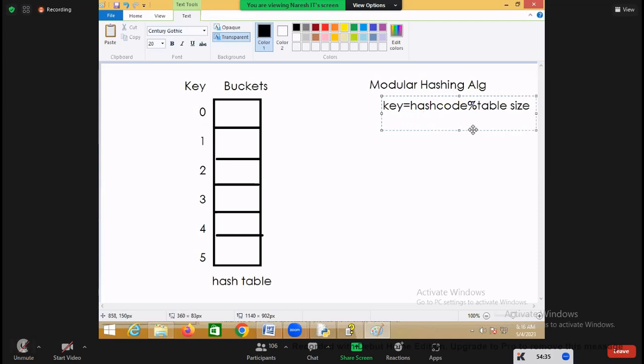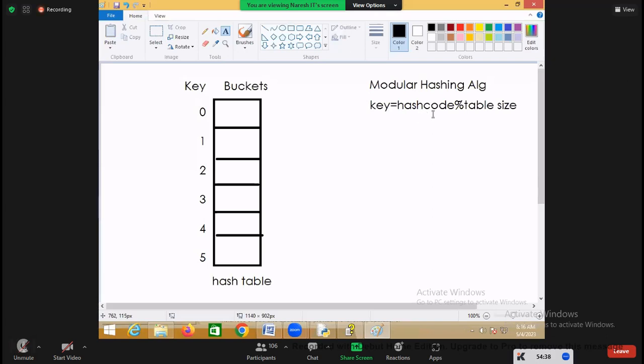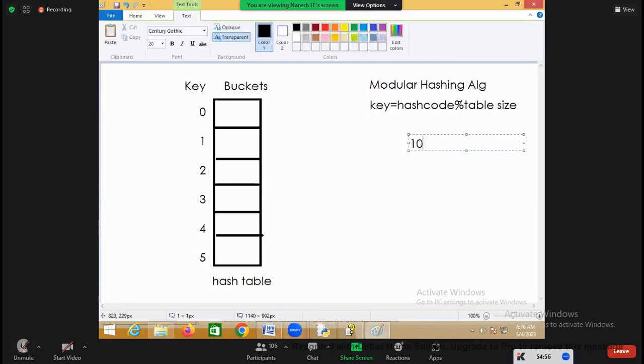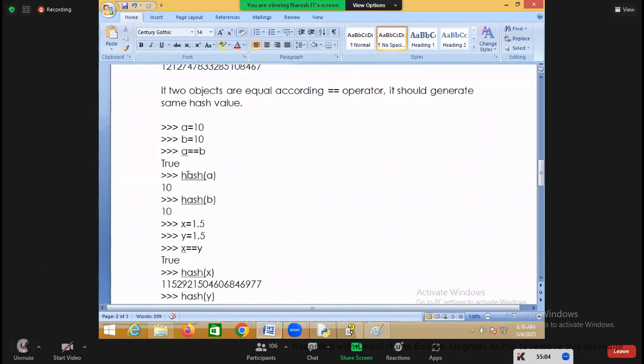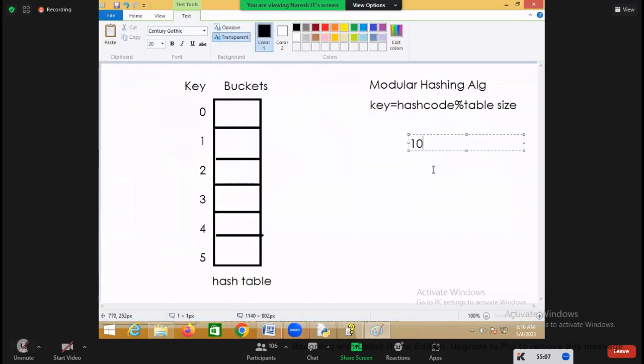So key equals hash code of the object mod table size. For example, I want to add 10. What is the hash value of 10? We have seen it: the hash value of 10 is 10. So 10 mod the size of this table, which is 6.